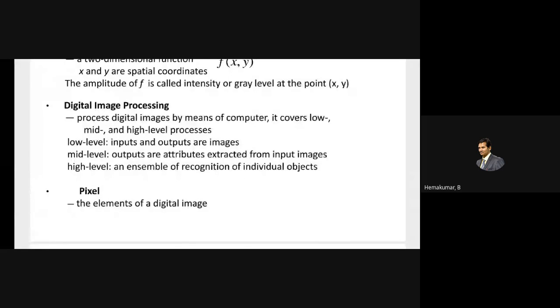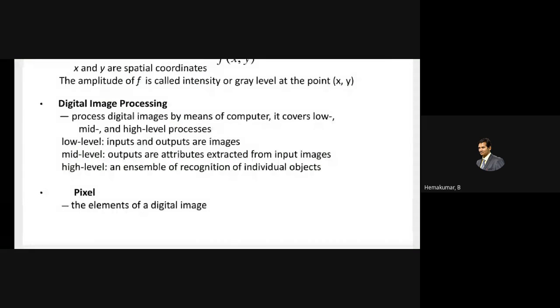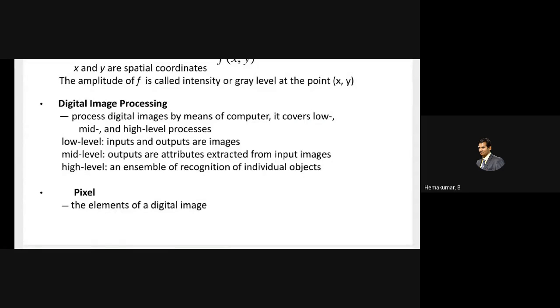So what does digital image processing consist of? Processing digital images by means of a computer covers low, mid, and high level processes. Then we move on to the pixel. What is a pixel? It's a short form of picture element. It is the basic unit of any two-dimensional image, and in the case of a video image also.